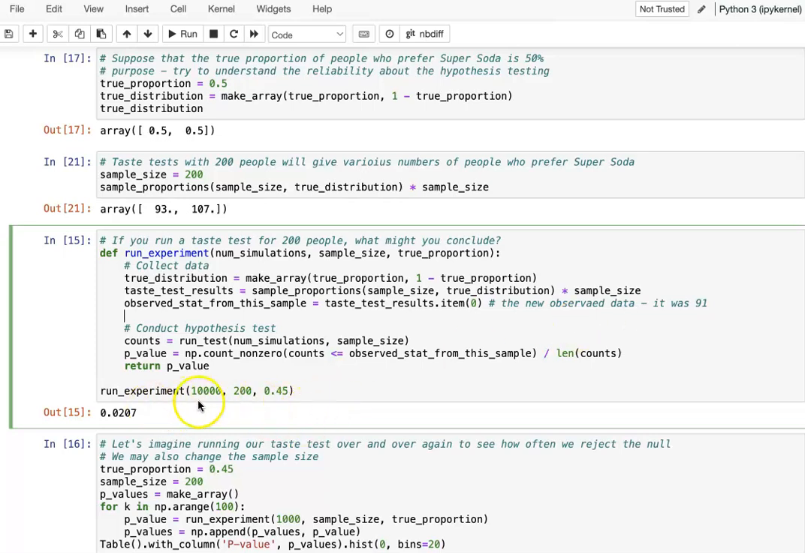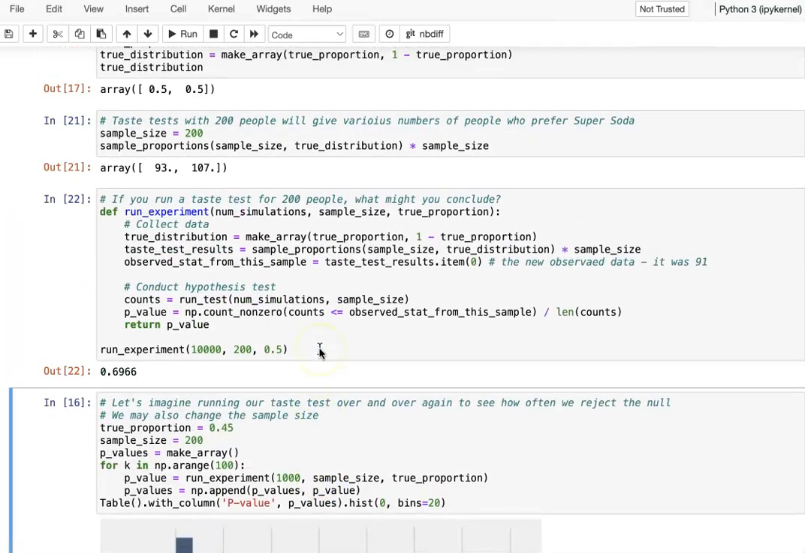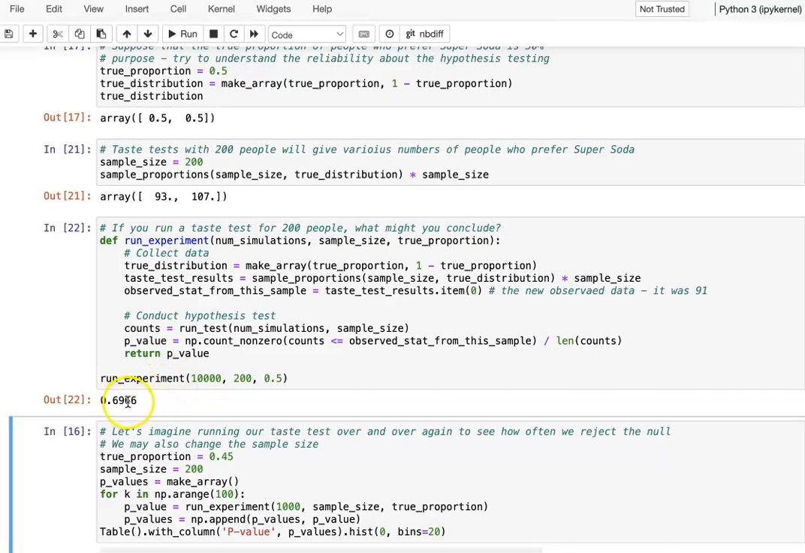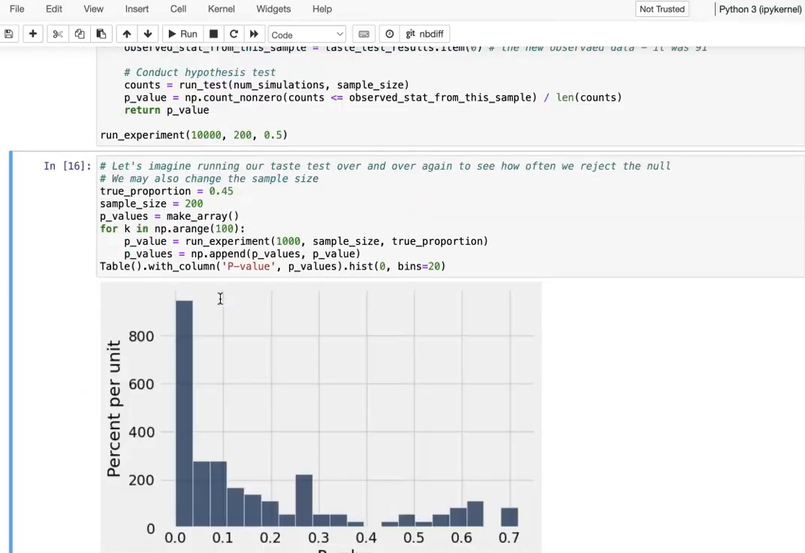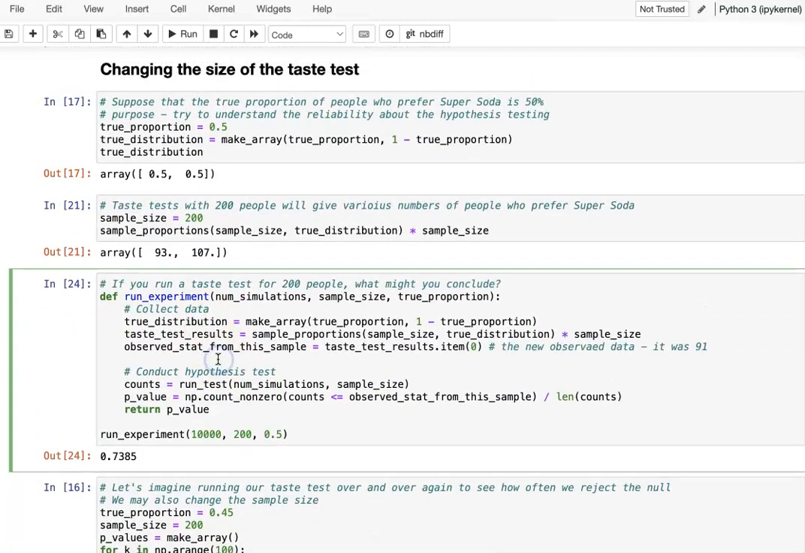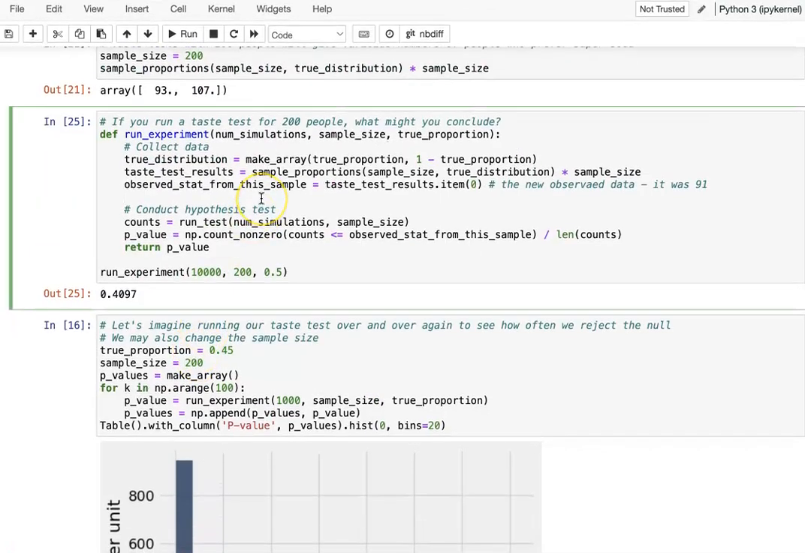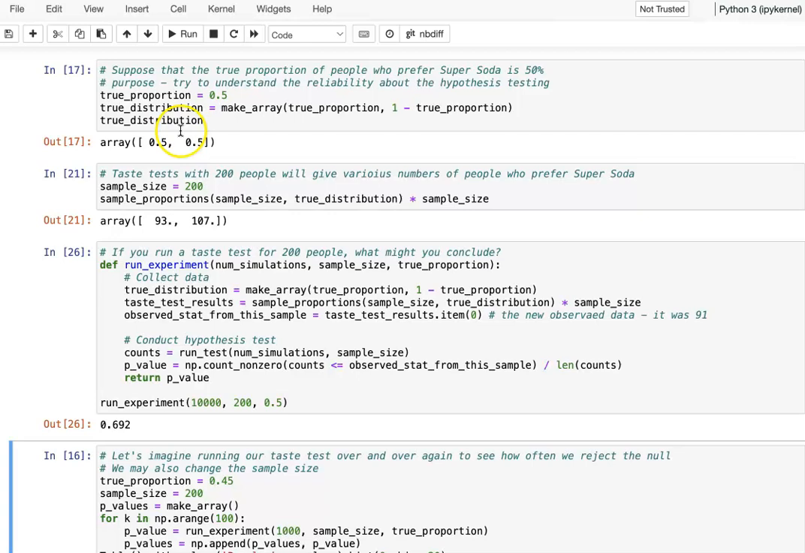Okay, so then here we just run. We assume we do 10,000 tests, the sample is still 200, and we use 50%. Every time you run, you see a big number. With this big number, we do not reject the null hypothesis, right? You can run many times, and the value is very big, so mostly we do not reject, because the population is 50-50. So our p-value result actually matches our expectation.